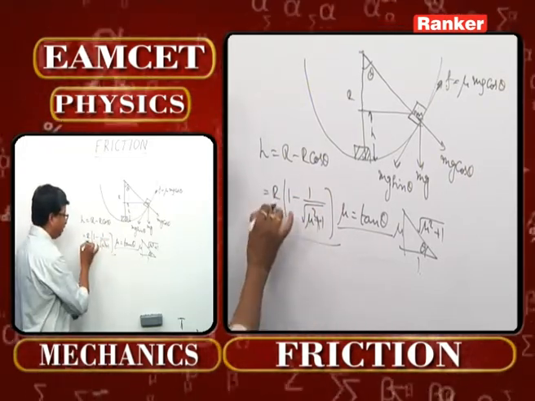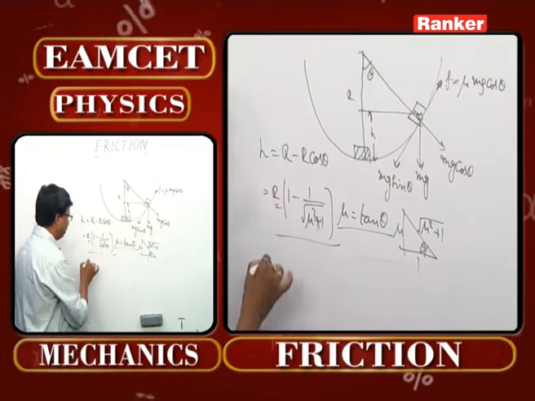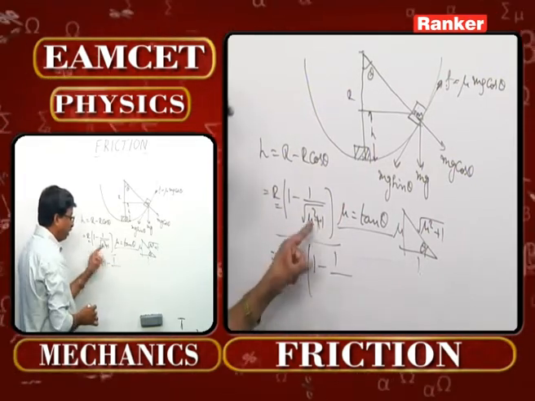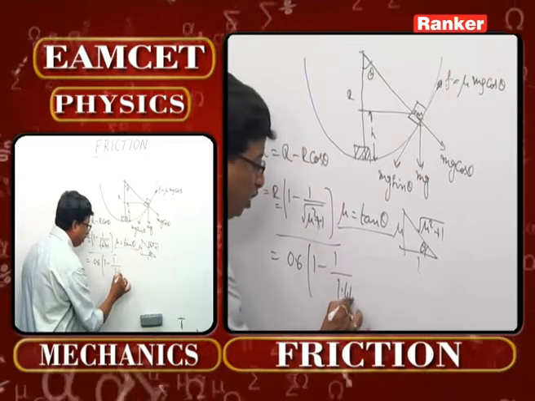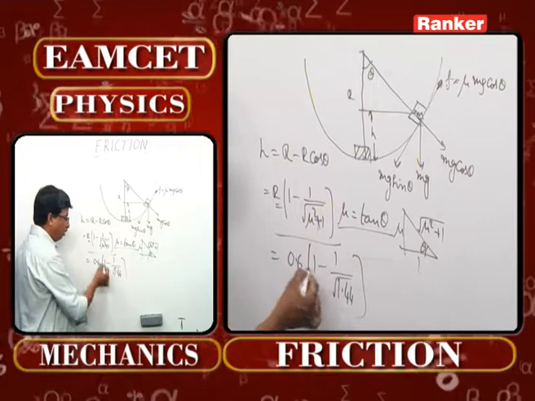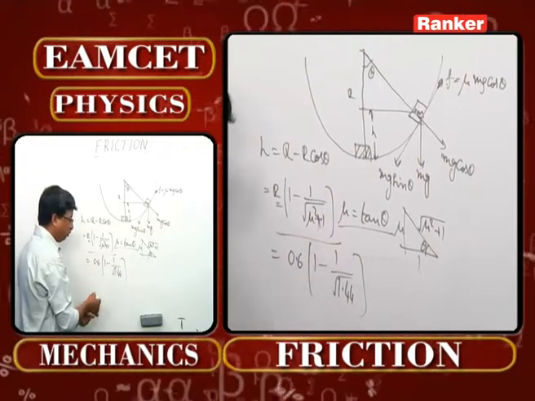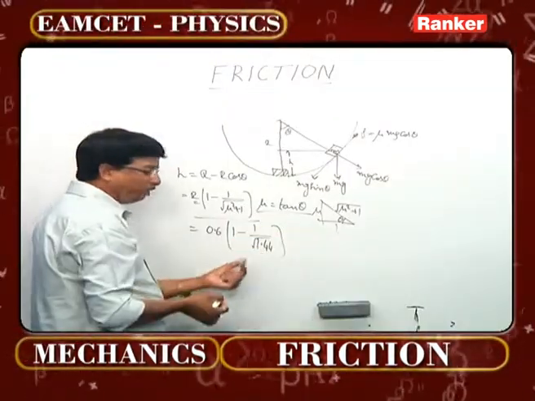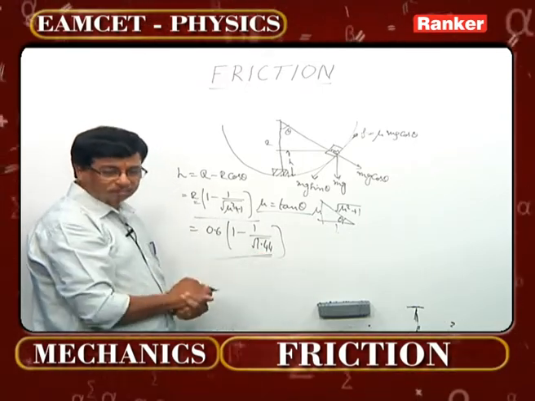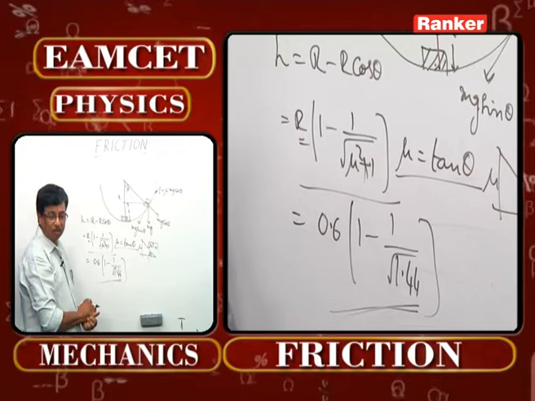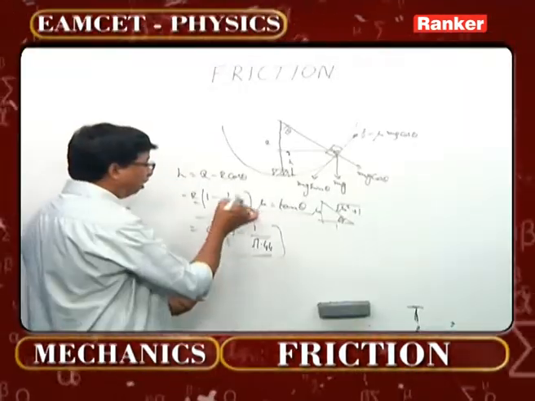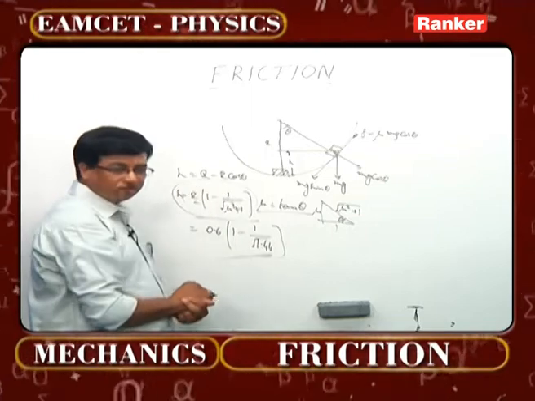What is the radius that is given? It is 0.6 that is given. So 0.6 into 1 minus 1 by 1 plus 0.44, 1.44 under root. This of course 1.2 we will be getting. 1.2 minus 1 is going to be 0.2. Directly we people can understand 0.2 by 1.2 directly. Whatever the value you will be getting here, h, that now coincides with 0.1 meter. That is going to be the total height to what extent that insect can crawl. Remember this formula thoroughly. This is the concept there.